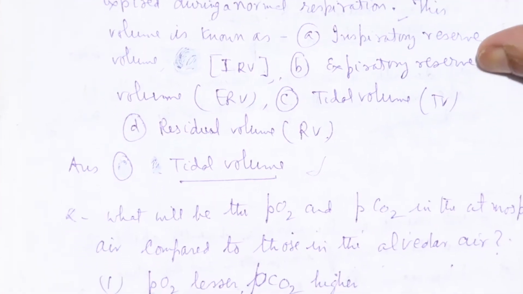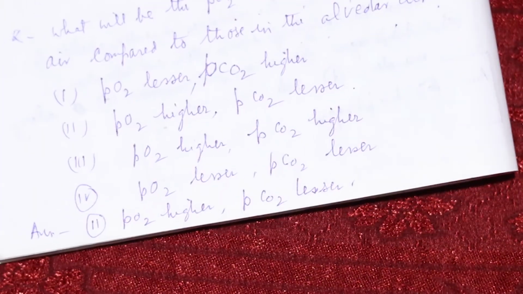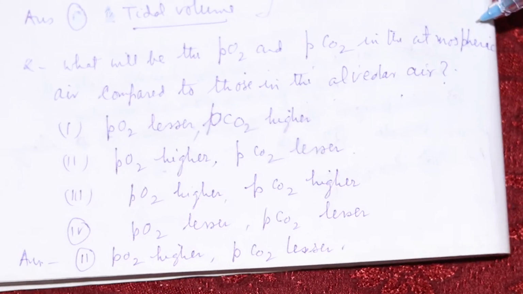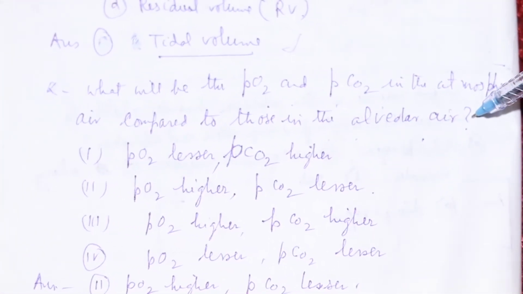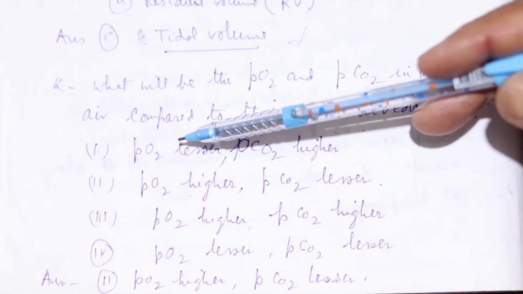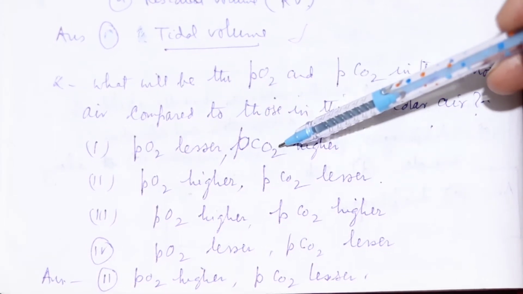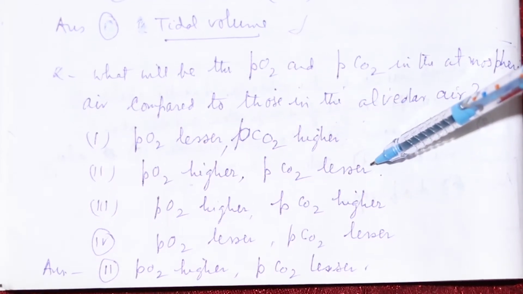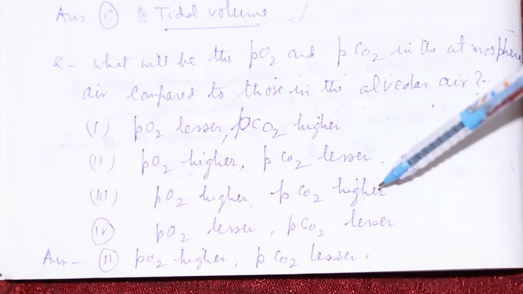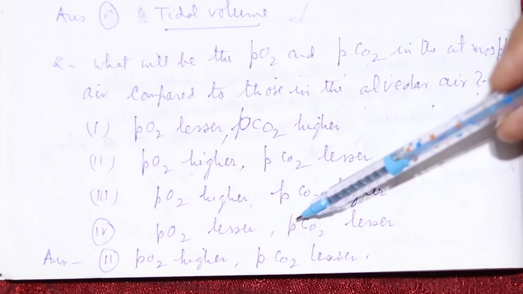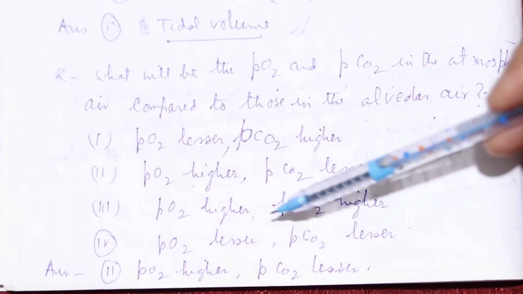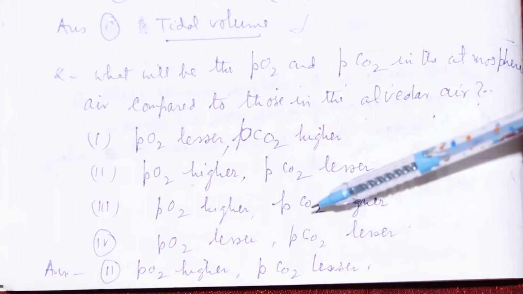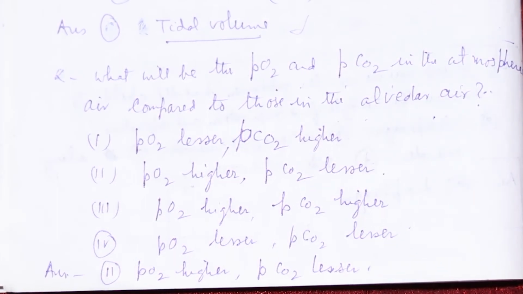What will be the partial pressure of oxygen and partial pressure of carbon dioxide in the atmospheric air compared to those in the alveolar air? Options: PO2 lesser and PCO2 higher; PO2 higher and PCO2 lesser; O2 higher and CO2 higher; PO2 lesser and PCO2 lesser. P means the partial pressure. So the answer will be number 2. The partial pressure of oxygen is higher and partial pressure of carbon dioxide is lesser.